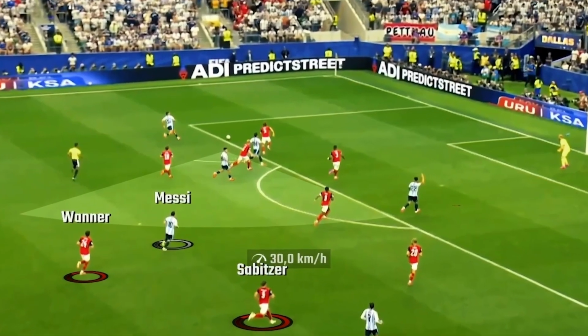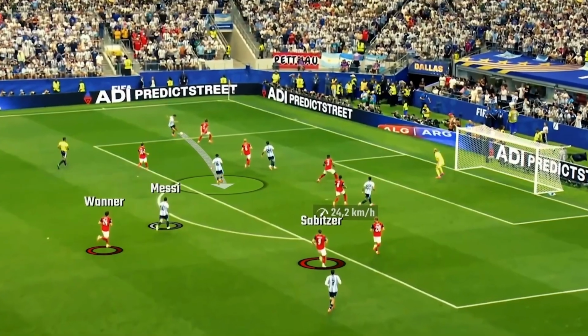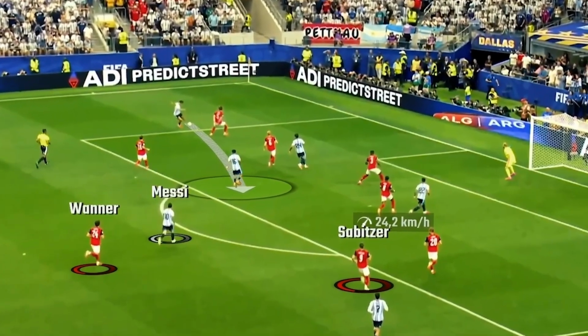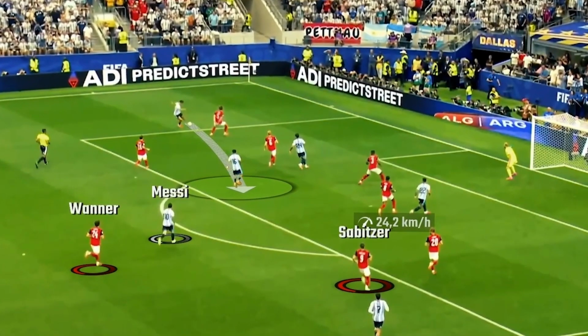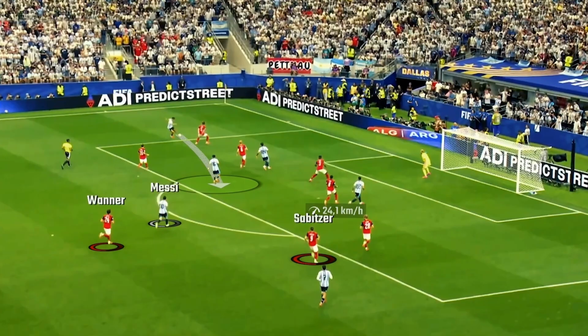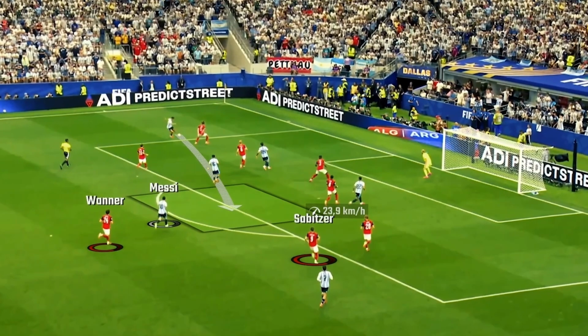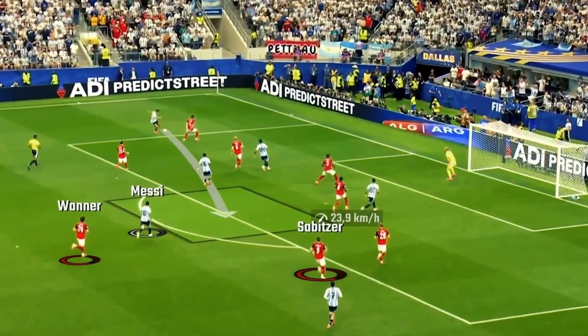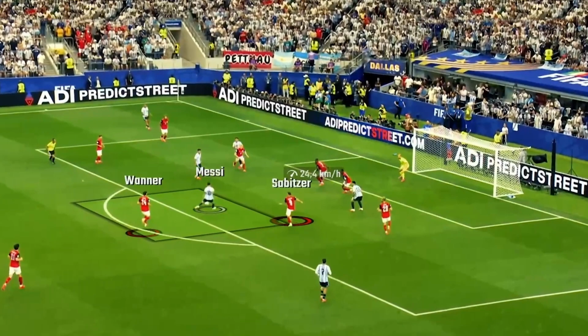Argentina's defensive structure also adapted well. They shifted between a mid-block and a more compact shape when needed, with midfielders dropping into half spaces to block central progression. This limited Austria's ability to build clean attacks. As the match progressed, Argentina's control became more dominant. They combined structured build-up with fast attacking transitions, constantly forcing Austria to defend deep and react under pressure.